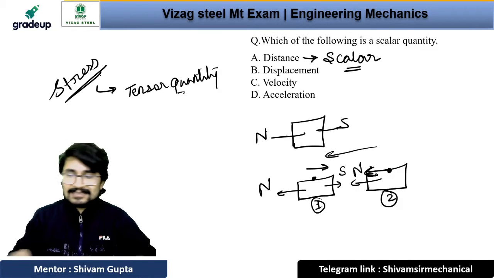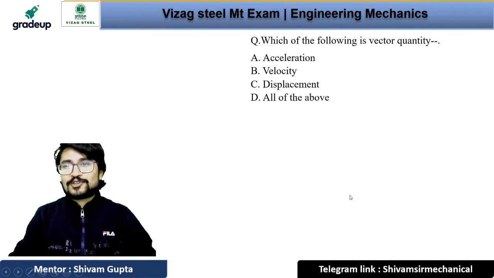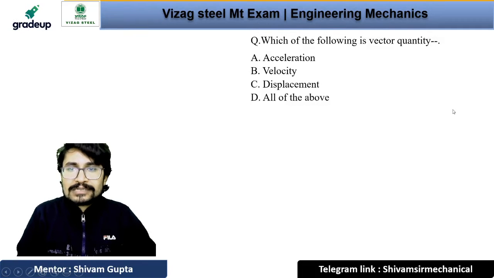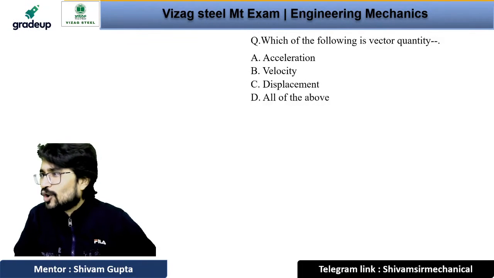Yes, yes, exactly. Now the next question is saying that which of the following is a vector quantity? Acceleration, velocity, displacement, or all of the above?